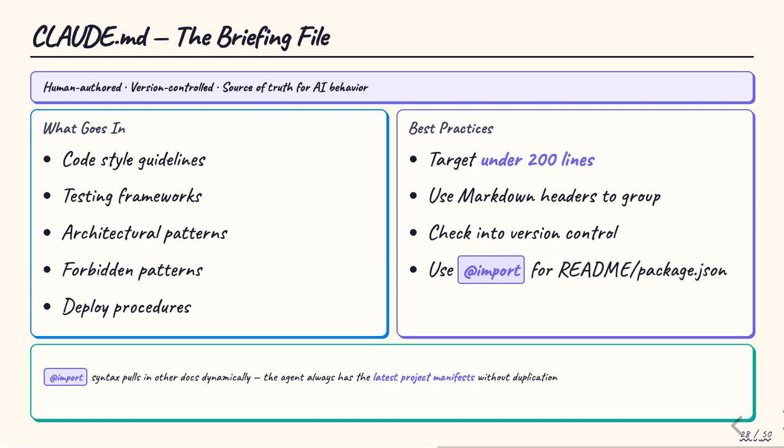Claude.md is the primary channel for human-to-agent communication. It's the source of truth for the AI's behavior on a project, and is meant to be checked into version control alongside your code. Effective Claude.md files are concise, targeting under 200 lines, and well-structured with Markdown headers, grouping instructions on code style, testing frameworks, and architectural patterns. A powerful feature is the @import syntax, which pulls in other documents like readme.md or package.json dynamically. This ensures the agent always has access to the latest project manifests without duplicating their content.